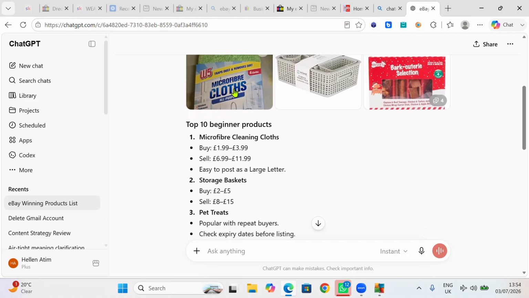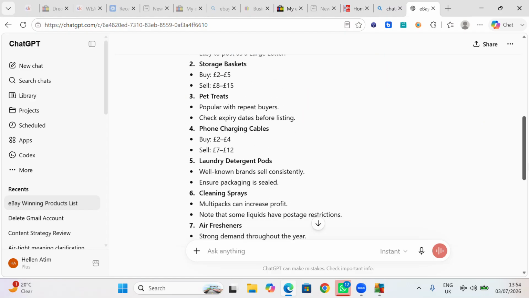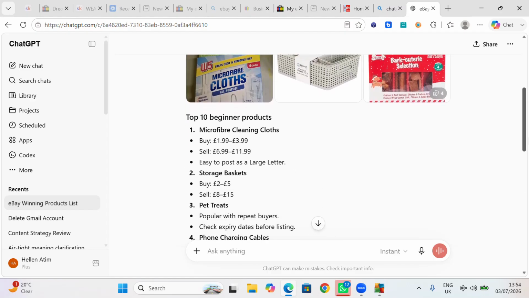Look at all the products. This microfiber cloth is a cleaning cloth. I have a lot of it, and yesterday I made about 15 sales. Today I made 3 sales. Today is a bit slow, but I made 3 sales. It's very important. These are kitchen stuff, storage and so on. They sell a lot, okay? So I'm going to go with that, but he has given us a lot of things.